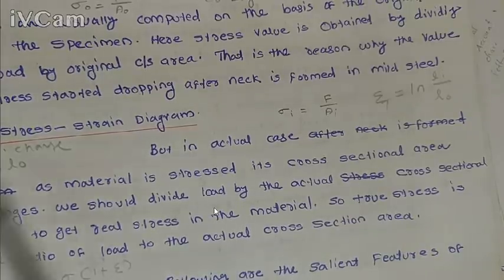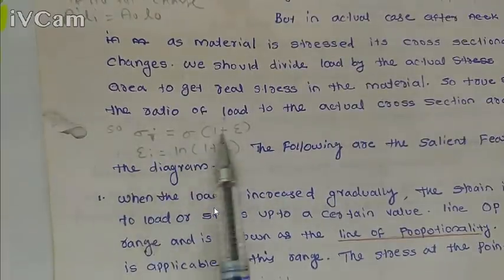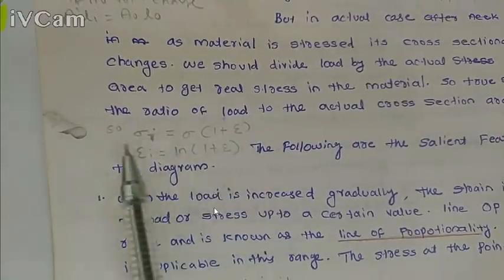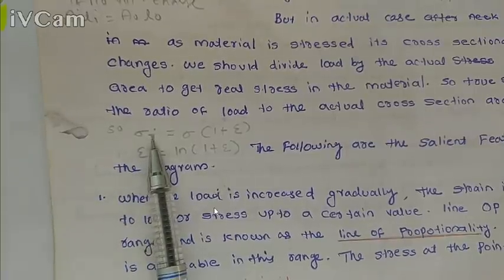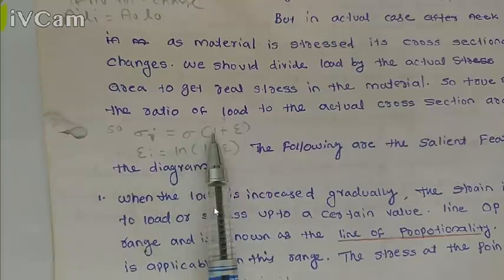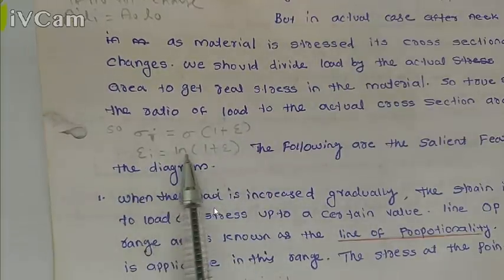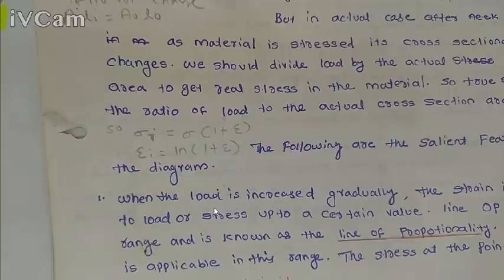Okay, and if there is no change in volume, then we can relate the true stress and engineering stress by using this formula. Sigma T, that is true stress, is equal to engineering stress into 1 plus strain. True strain is equal to log of 1 plus strain. So that is the relation between the engineering stress and the true stress, engineering strain and true strain.